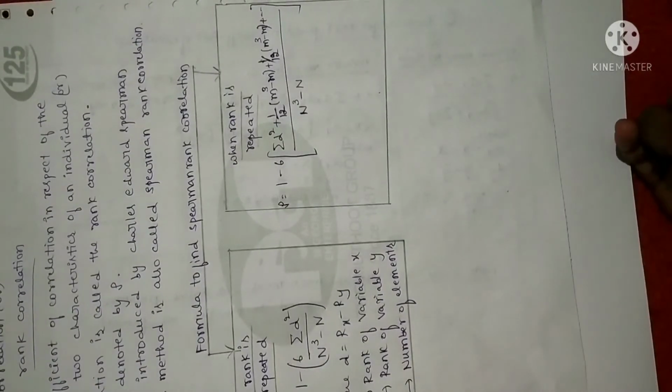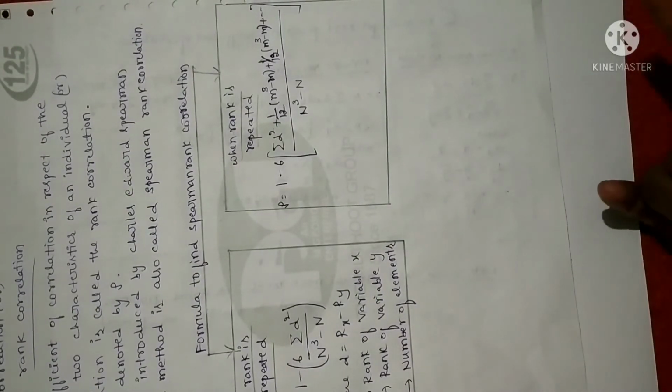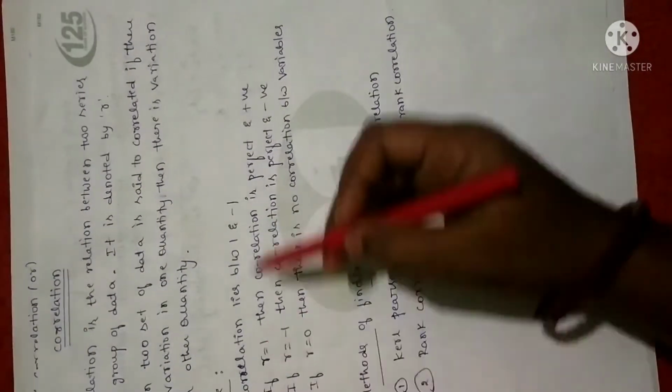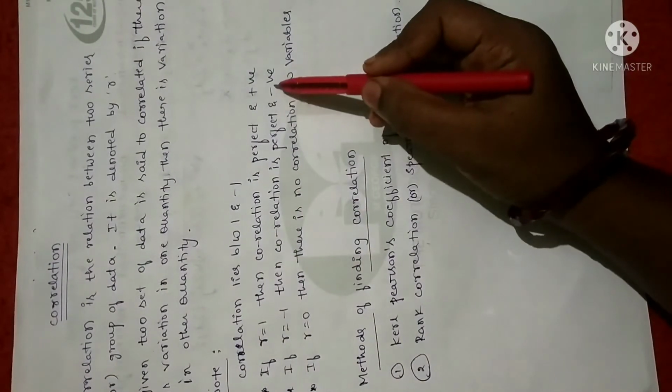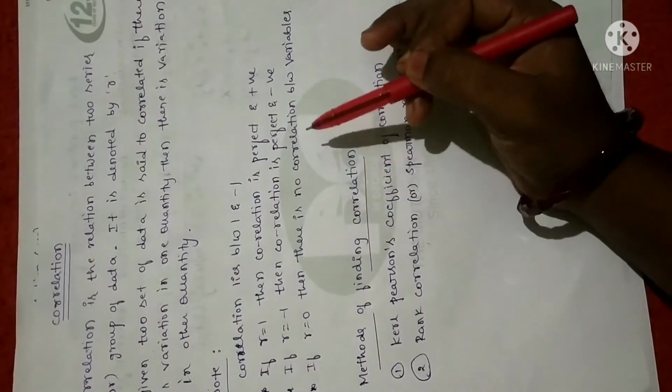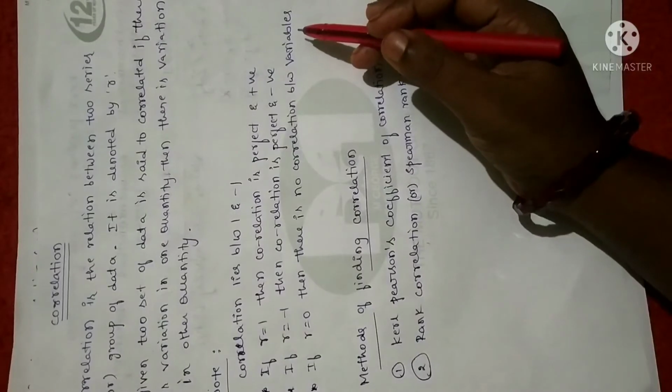So we have two methods, and one more key point is that correlation will always be between 1 and minus 1. If r is equal to 1, we say it is perfectly positively correlated, and if r is equal to minus 1, it is negatively correlated. If r is equal to 0, then there is no correlation.